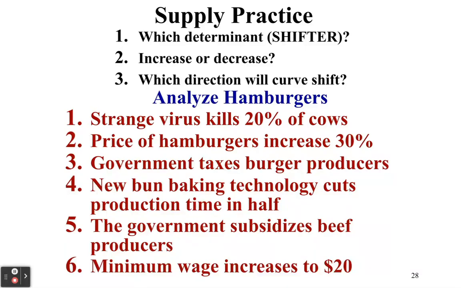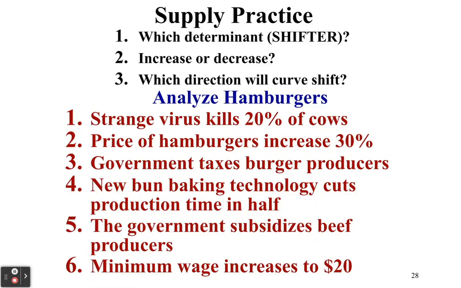Okay. Number 2, price of hamburgers increases by 30%. Remember, a change in price of our product is going to result in movement along the curve, not a shift. So this results in movement along the curve, and we're going to see a higher quantity supplied, an increase in the quantity supplied. So it's going to move to the right, but it's not going to shift the curve to the right. It's just going to move higher along the curve.